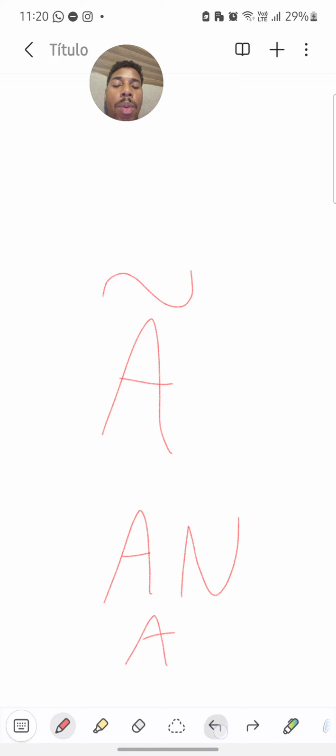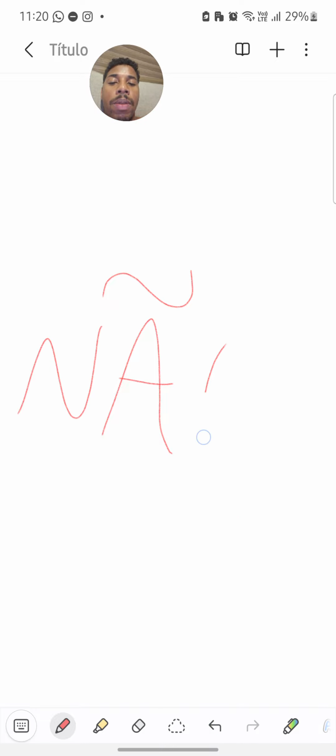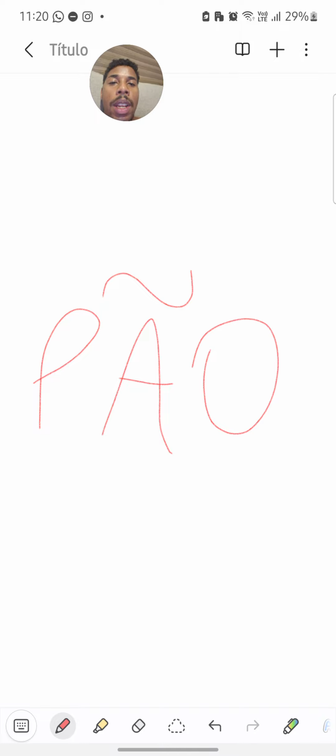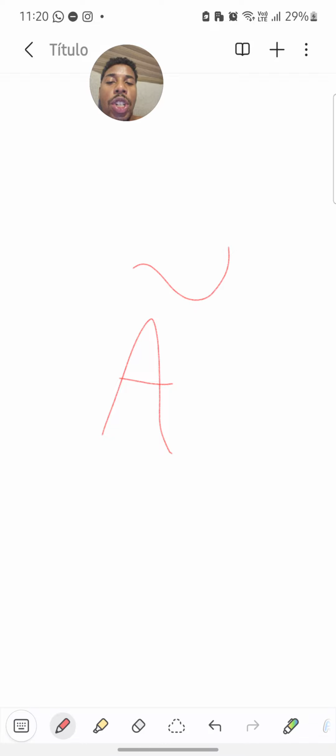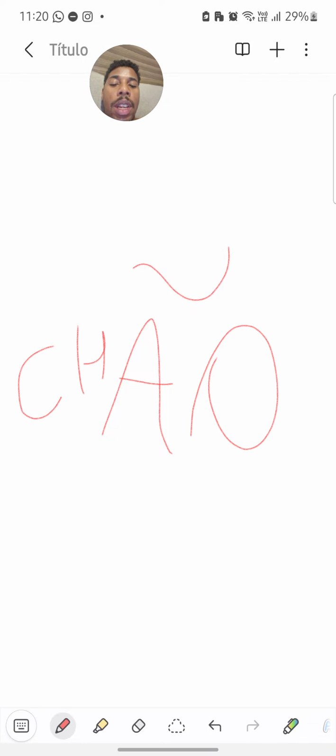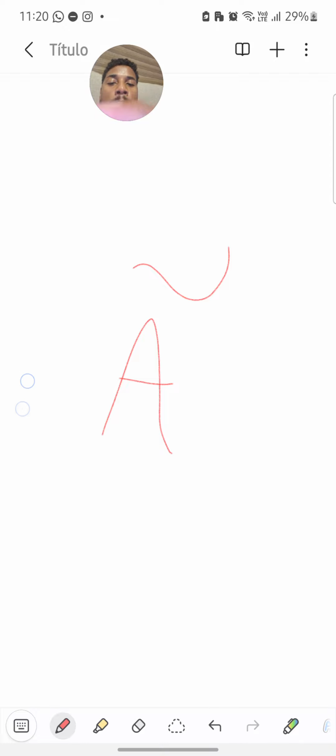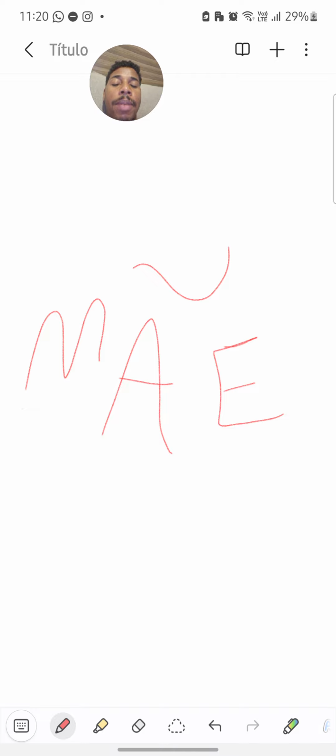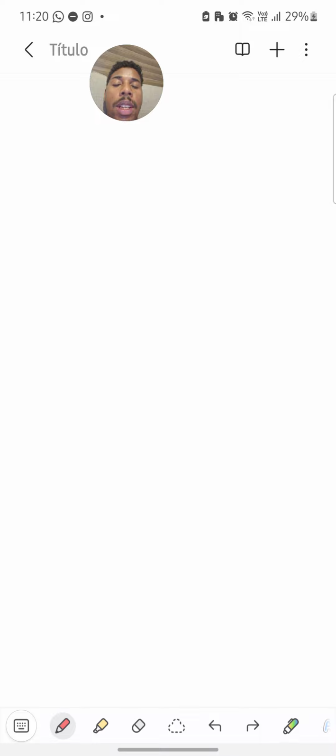For example, we have the word não, that means no. We have the word pão, that means bread. The word chão, that means floor. Or the word mãe, that means mother.